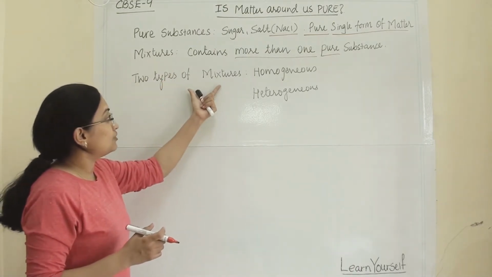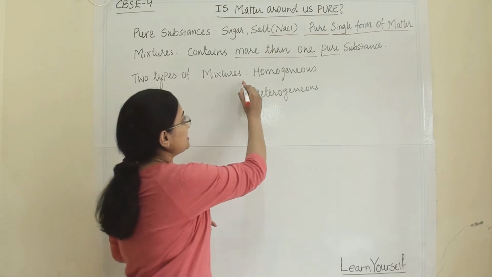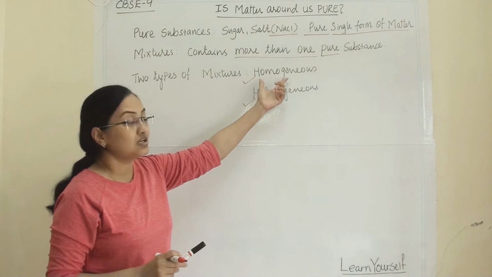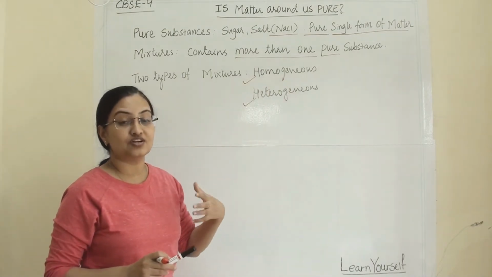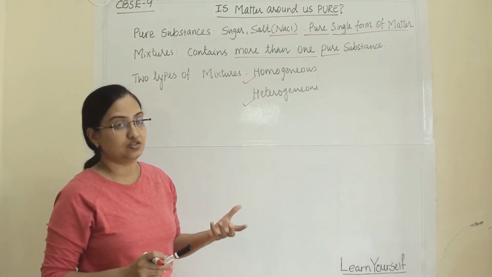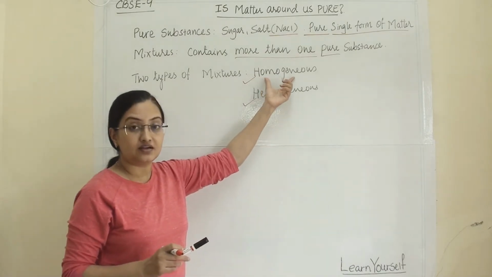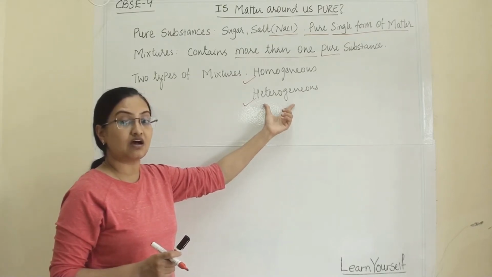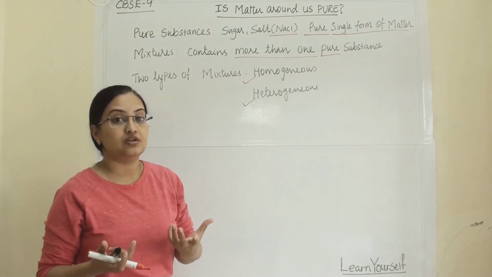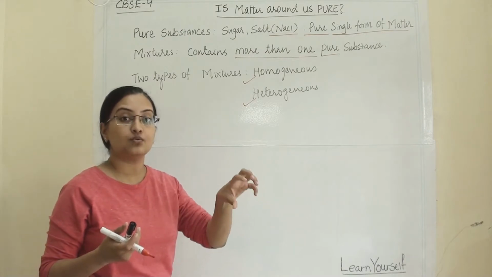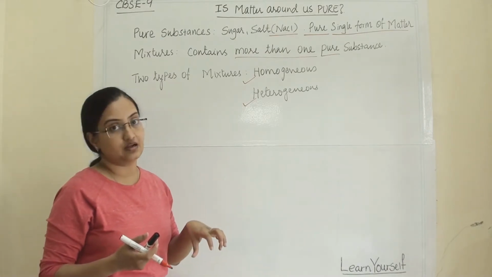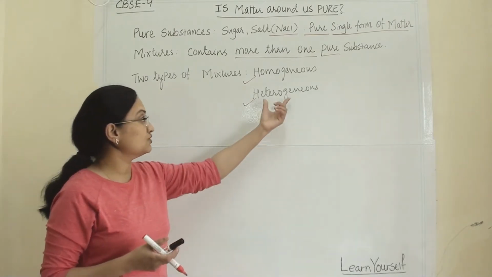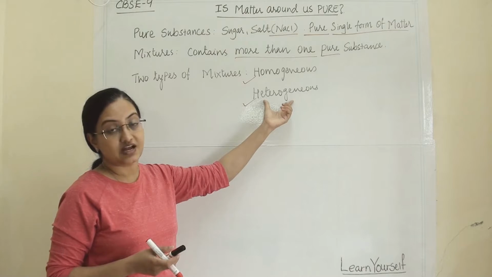Now there are two types of mixture. One is homogeneous, the other is heterogeneous. Homogeneous means the components of the mixture are evenly mixed with each other. Those kinds of mixtures are termed homogeneous mixtures. Heterogeneous mixtures are like sand and pebbles. You can point out that here one component is and here the second component is. That means they are not evenly mixed with each other, so that is a heterogeneous mixture.